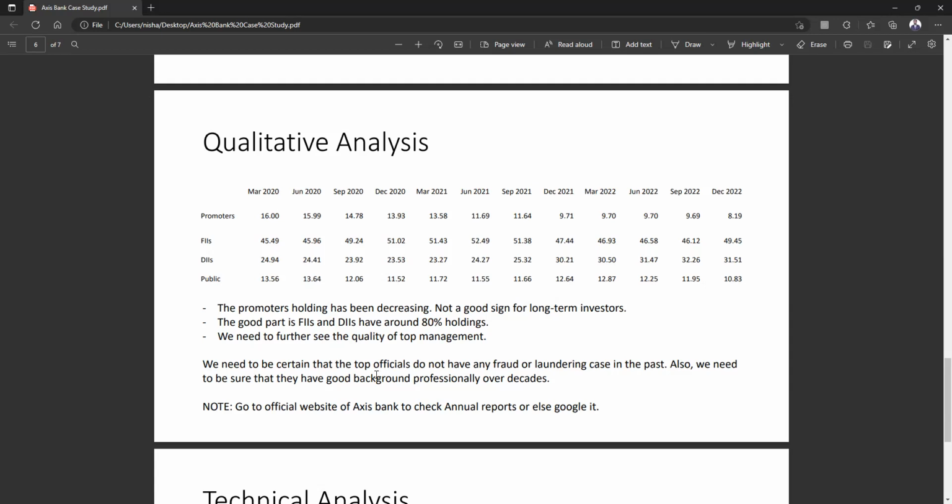So you can check who is current MD or who is CEO, everything. You need to go to the official website of Axis Bank to check annual reports, or else you can Google it like Axis Bank annual report 2022, like that. So you'll be getting it definitely.